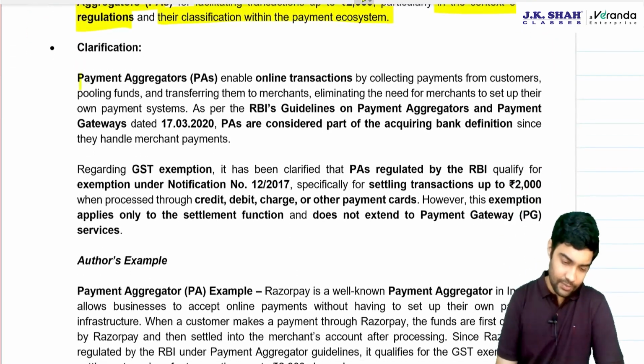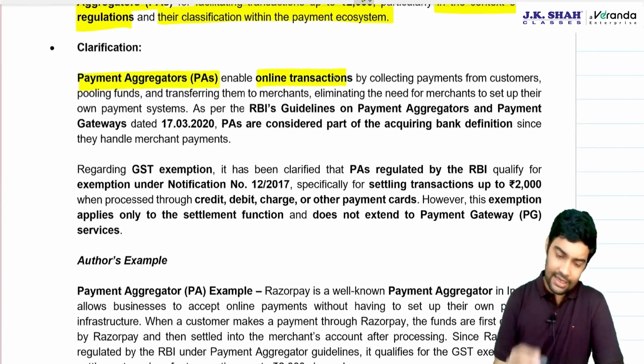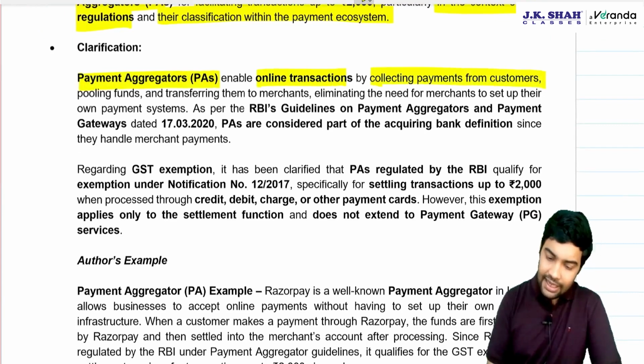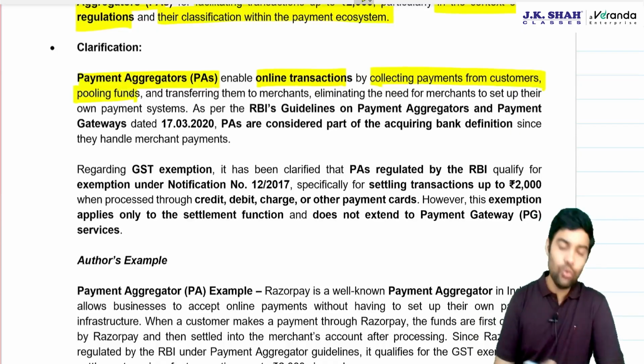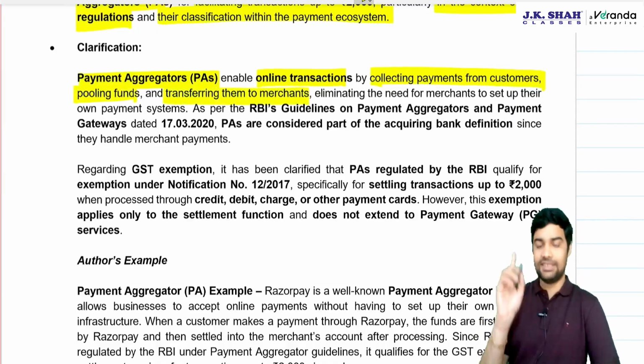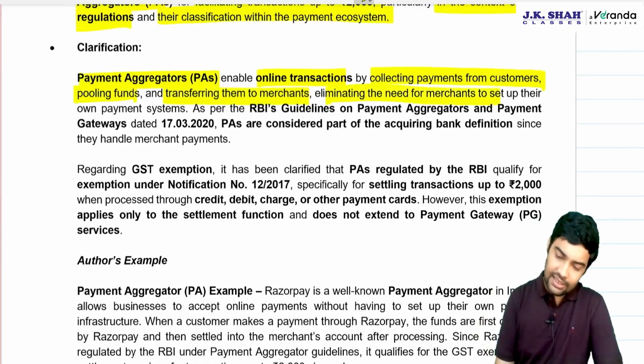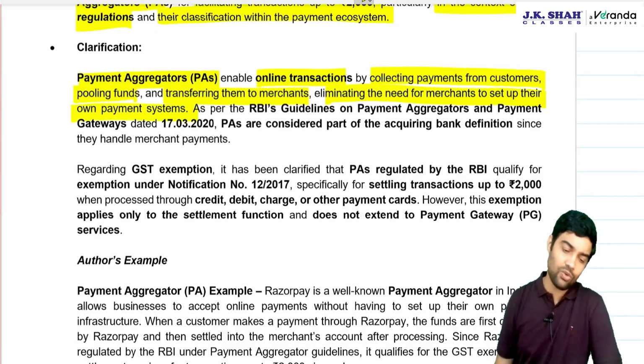See the clarification. Payment aggregators enable online transactions by collecting payment from the customer. They collect it, pooling funds. They keep it with themselves, transferring them to merchants, eliminating the need of merchants to set up their own payment system.